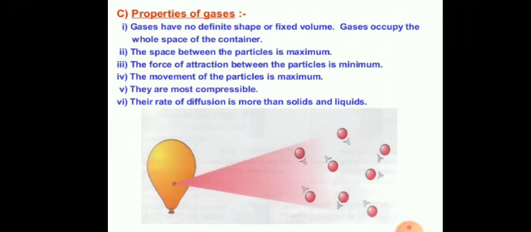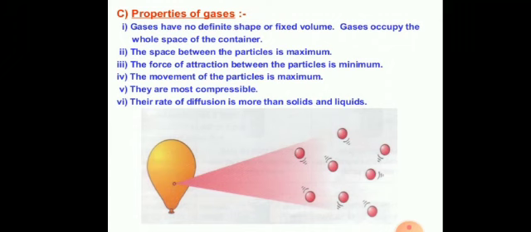Next property, student, the interparticle forces. Students, in solid state it is very strong, in liquid state it is weak, and in gaseous state it is very weak. Next property is, student, nature. Students, the nature of solid state is very hard and rigid, and the liquid state nature is fluid, and the gaseous state is highly fluid. And next property, compressibility, friends. In solid state, compressibility is negligible, while in liquid very small, in gaseous state highly compressible.